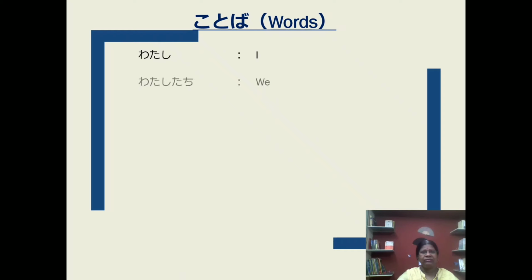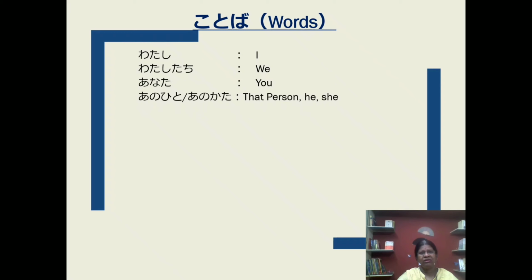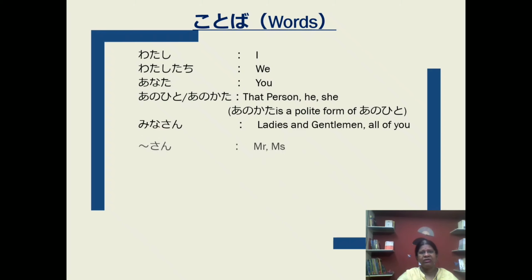Say watashi, watashi tachi, anata, anohito or anokata. Anokata is the polite form of anohito. Minasan. San is a title added after the name of a person. Like in English we write Mr. and Miss before the name, san is used after the name. Like Tanaka-san, Sato-san, Kumi-san, Maria-san. Okay.